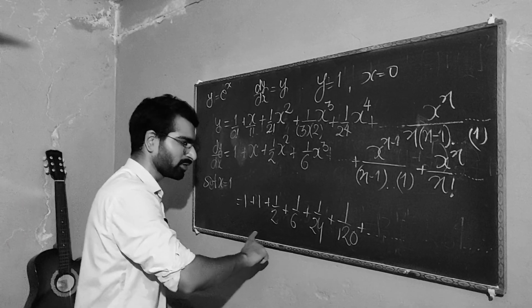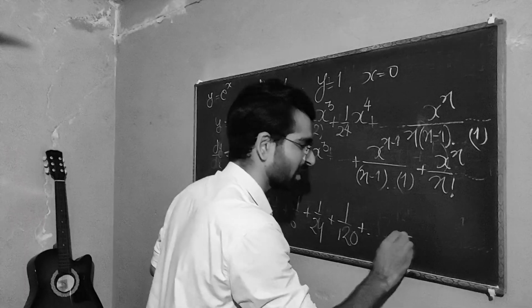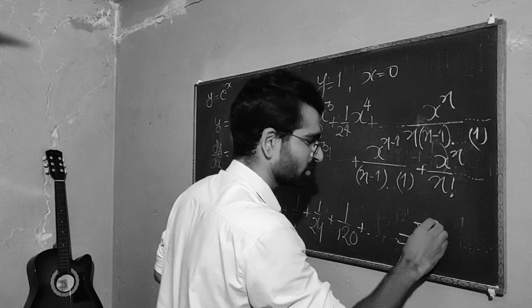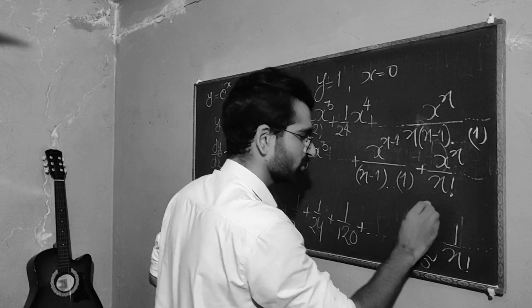And if you put this in your calculator, you will get e, and you could show that it is really the summation of 1 over n factorial, and it goes from 0 to infinity.